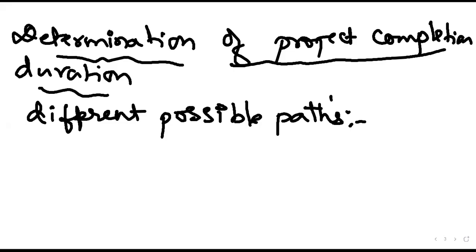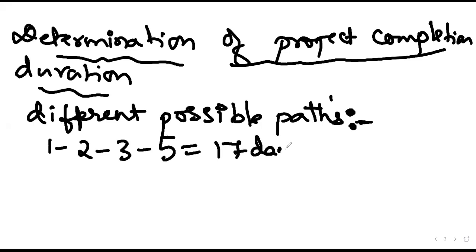Okay, not waste time. So just tell me what are the different possible paths? Anyone can answer. 1-2-3-5. What is the path duration? 17 days.